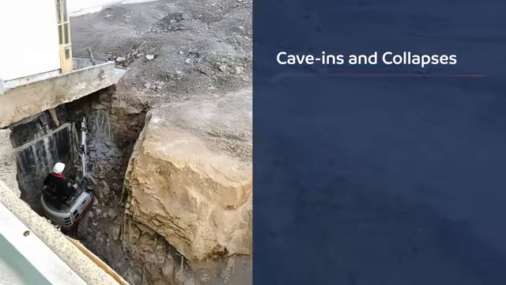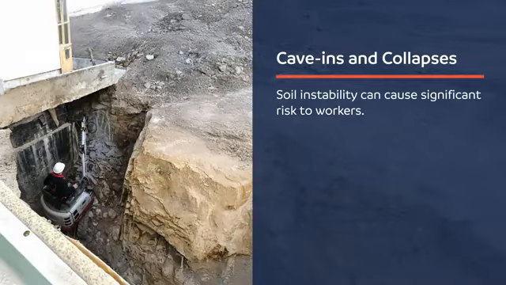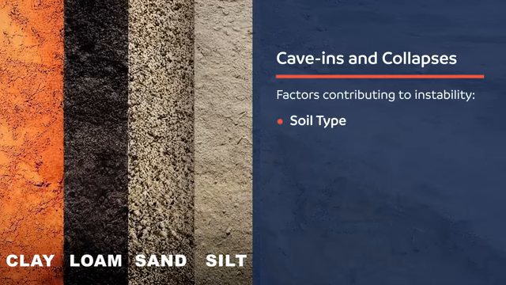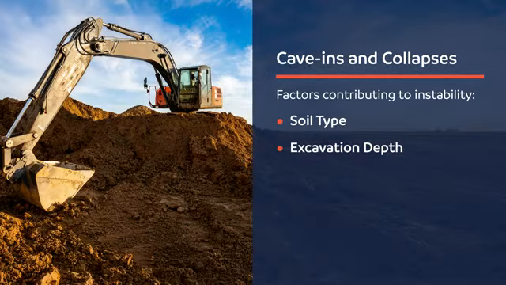Cave-ins and collapses. Soil instability can cause cave-ins, posing significant risks to workers. Various factors contribute to this instability, including soil type. The different soils have varying stability. Cohesive soils like clay are generally more stable than granular soils like sand, but can become unstable when exposed to water. Excavation depth. Deeper excavations increase pressure on surrounding soil, raising the risk of cave-ins.